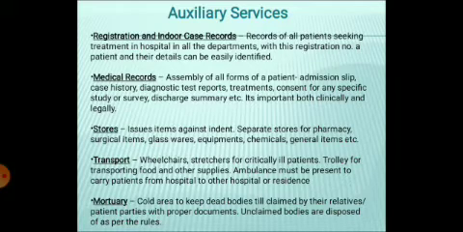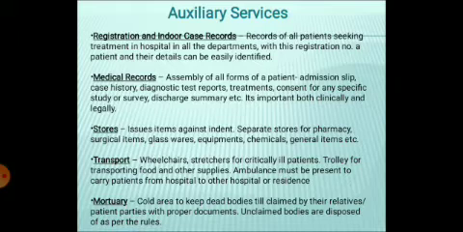Then the medical records. This is an assembly of all the forms of a patient. It may be some admission slip, the case record, the total treatment procedure, consent for any surgery or specific study, discharge summary. For a particular patient, a particular medical record file is there within the hospital, which is important both clinically and if any legal aspects arise for any condition, the medical records for that patient can be verified from the hospital.